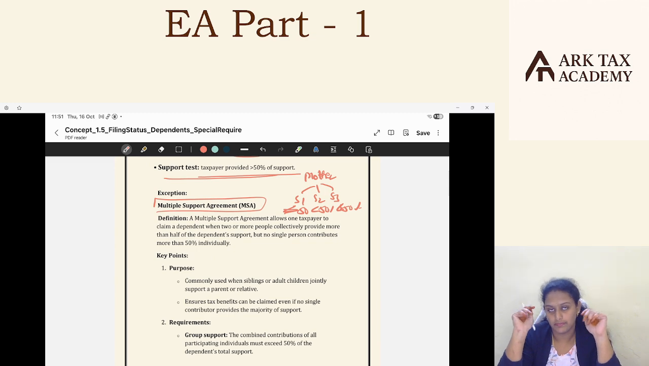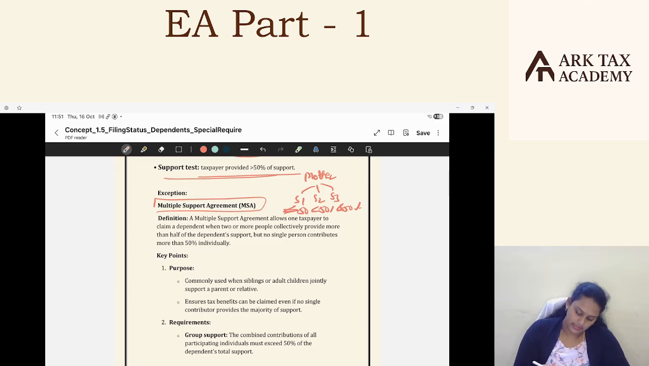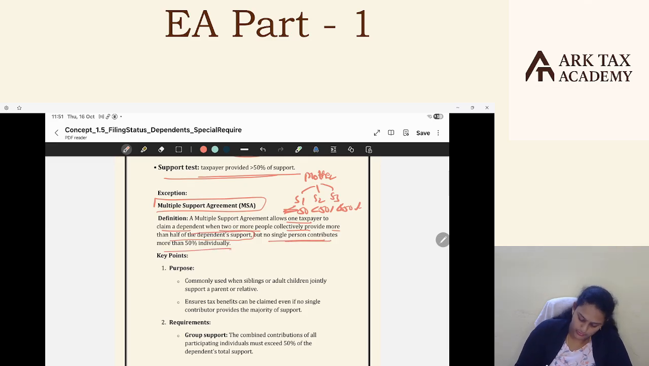Then who should claim the mother as dependent? Who should claim this mother as dependent? Son 1, son 2, or son 3? That's an exception. A multiple support agreement allows one taxpayer to claim a dependent when two or more people collectively provide more than half of the dependent's support, but no single person contributes more than 50% individually.